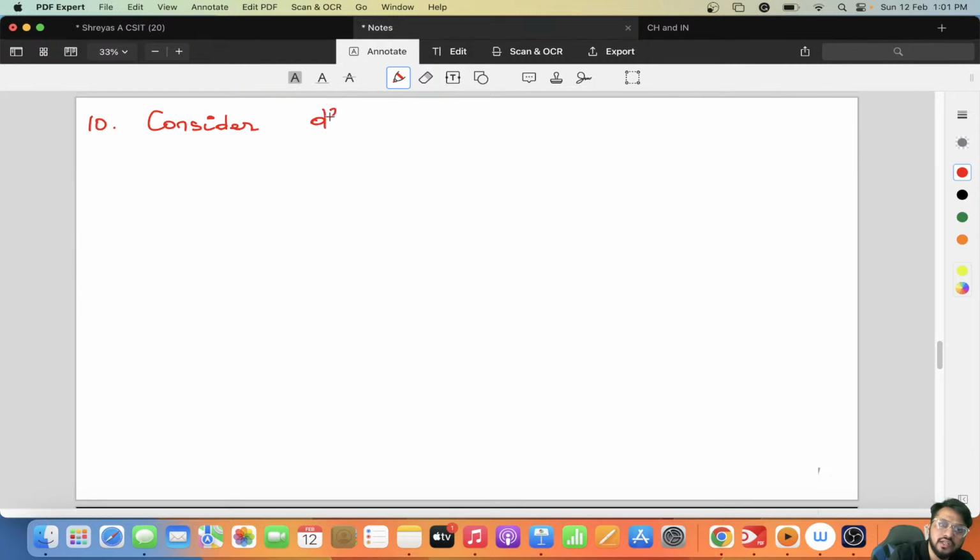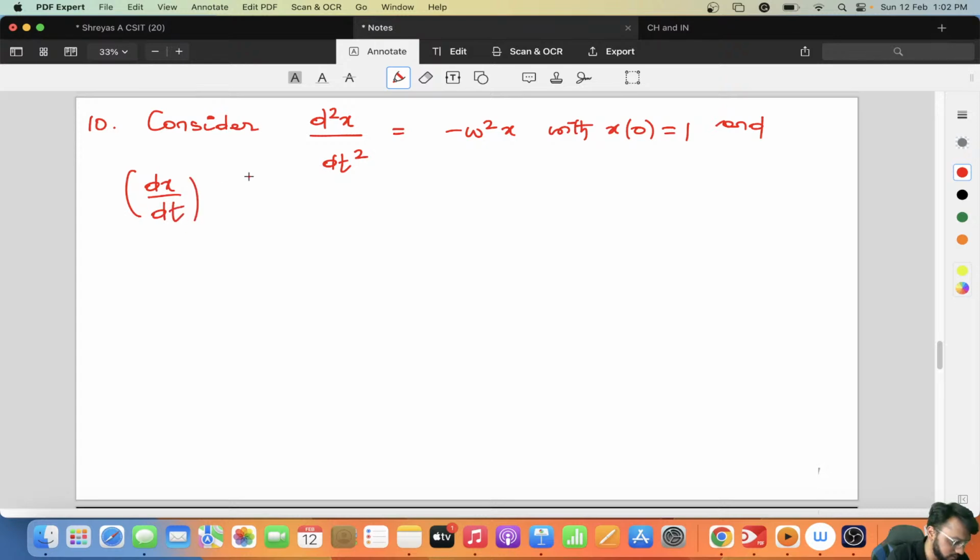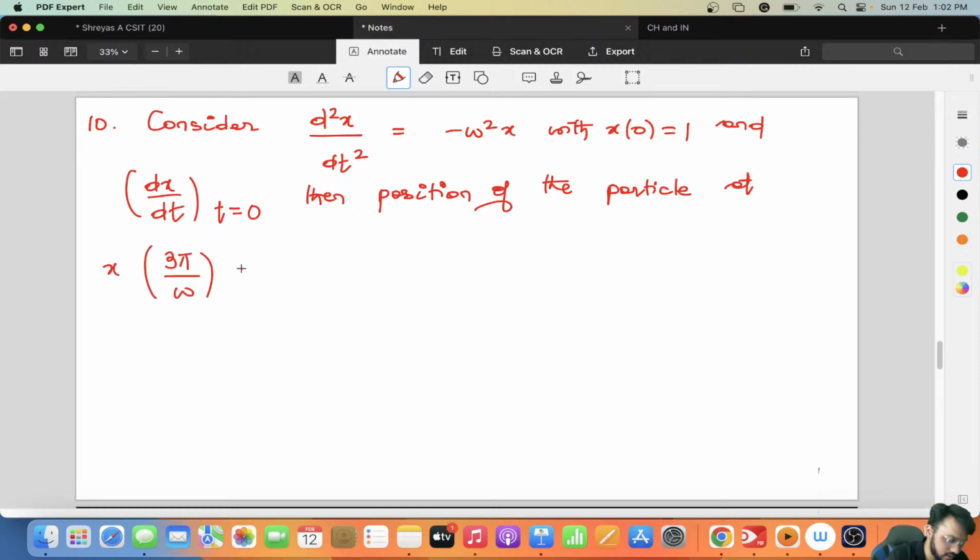Consider d square x by dt square is equal to minus omega square x, with x naught equal to 1 and dx by dt where t is equal to 0, then the position of the particle at x into 3 pi by omega will be what? So this was a direct NAT question.